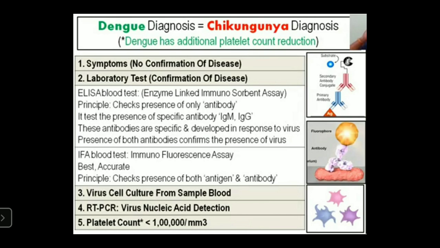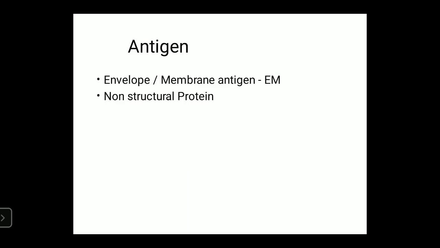In dengue hemorrhagic fever, this count decreases. In dengue hemorrhagic shock, it also decreases. Antigens like envelope or membrane antigens can be detected, and also non-structural antigens can be detected in dengue fever.